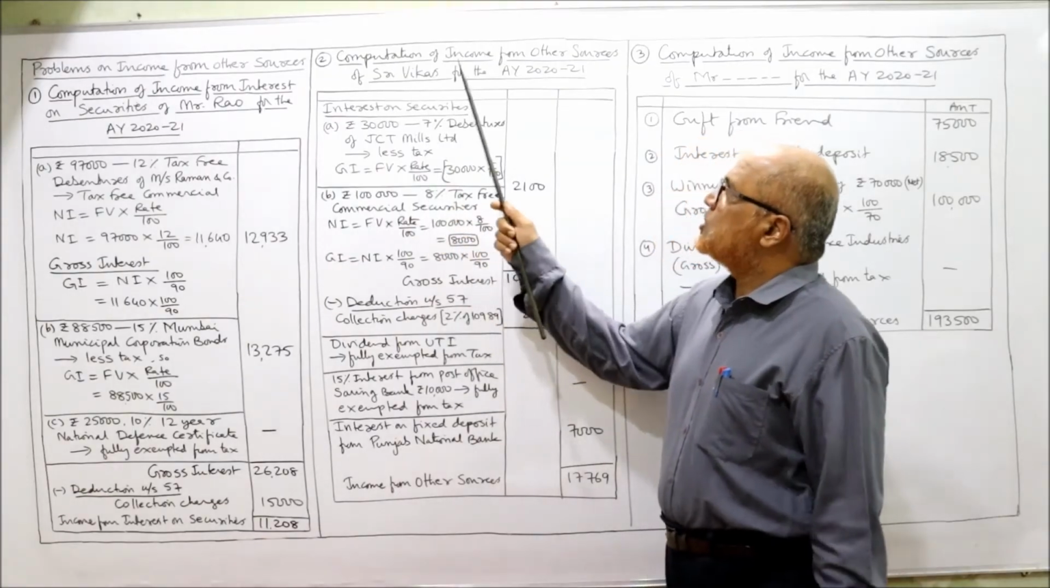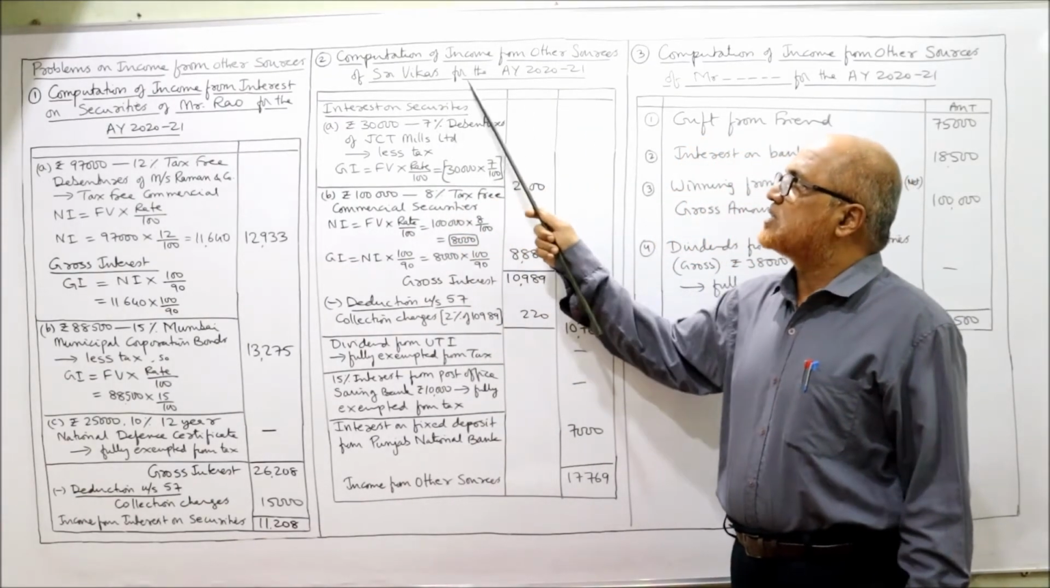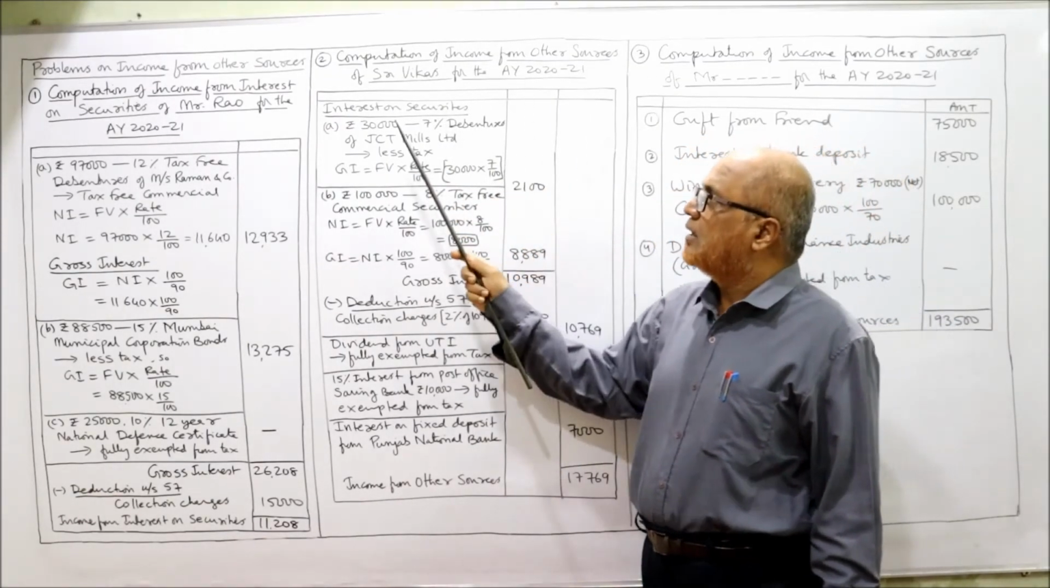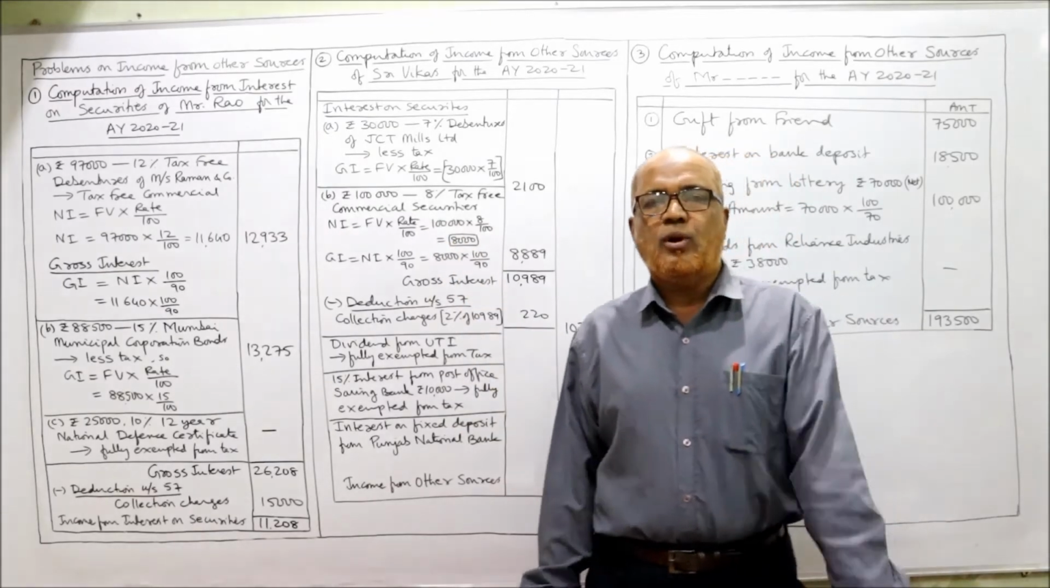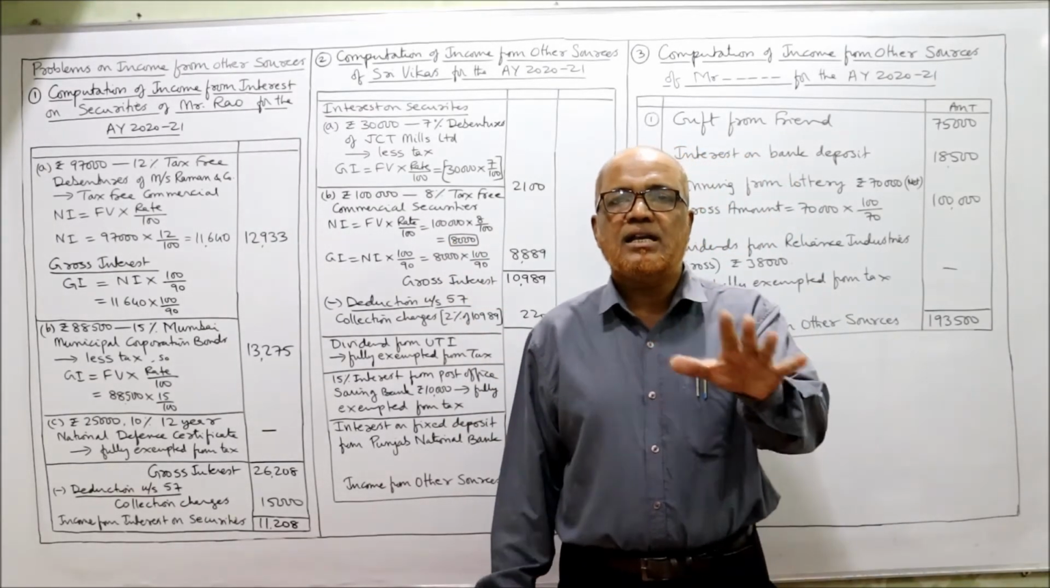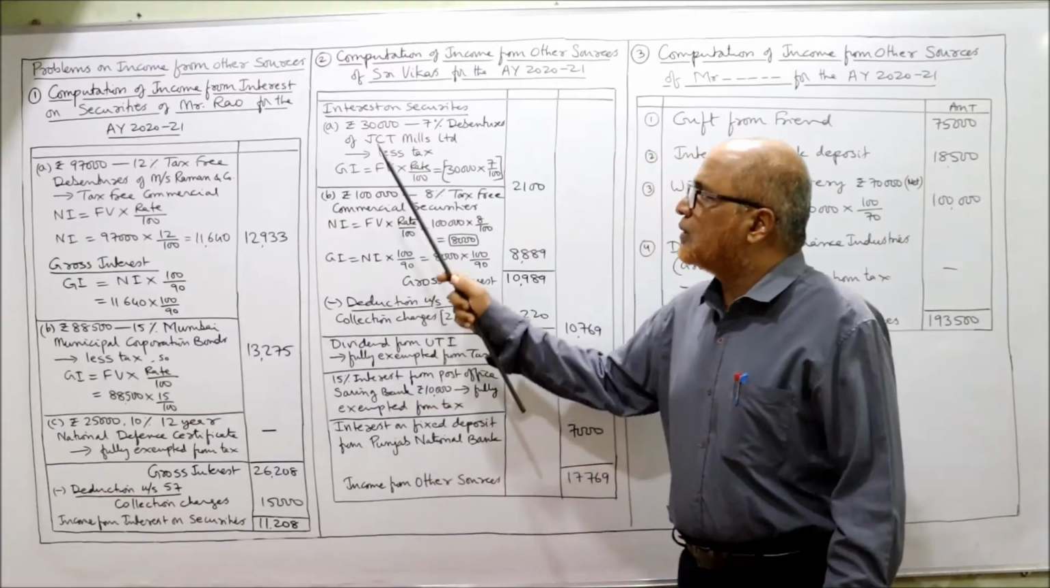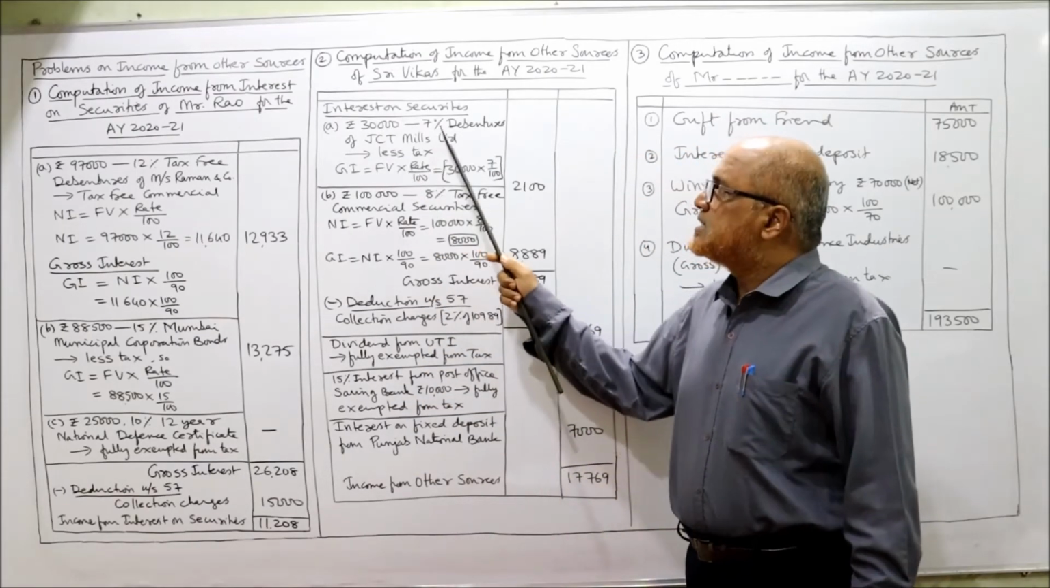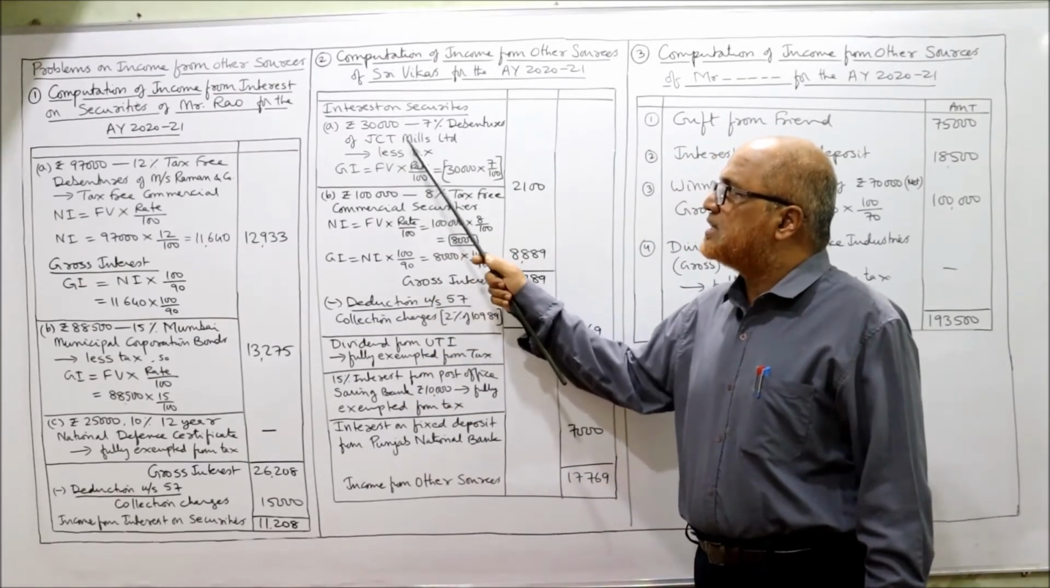First of all, computation of income from other sources of Sri Vikas for the assessment year 2021. Interest on security. First of all, I am going to calculate the income from interest on securities. First one, rupees 30,000, 7% debentures of JCT Mills Limited.